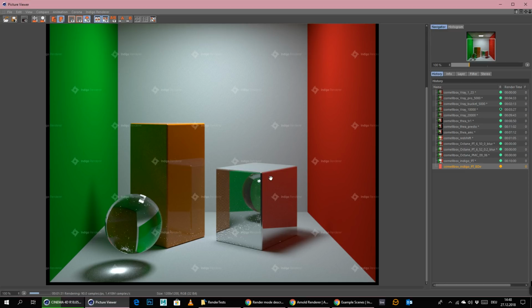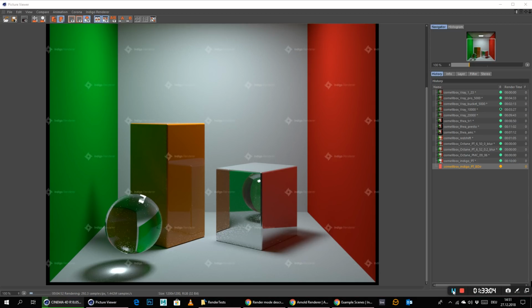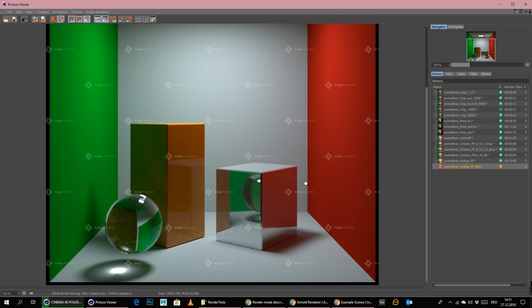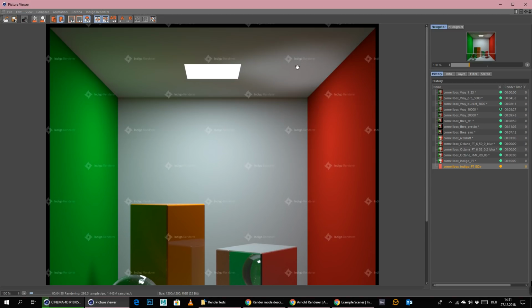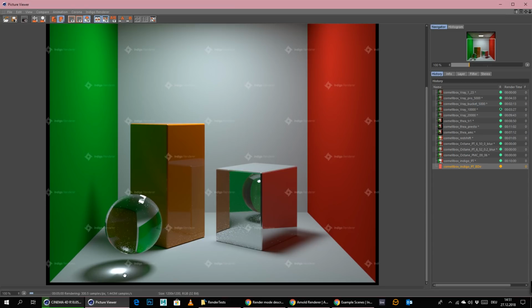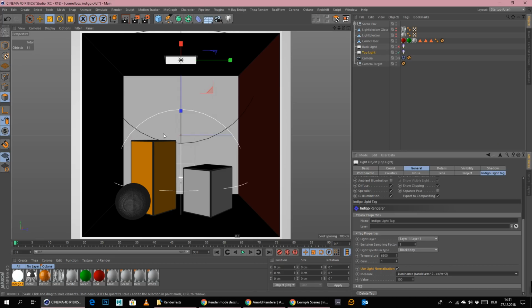So I think we can stop the render right here, because those fireflies will not be gone. I mean, I'll let it render for 10 minutes as well, but I think we are not getting rid of those fireflies in any kind of way. Okay, so we are here after almost 5 minutes, and as I told you before, this is almost clean here on the ceiling, which is good. Also here, this is almost clean, but the rest of the fireflies that I introduced, we will not get rid of those, so we can just simply stop this here after 5 minutes.